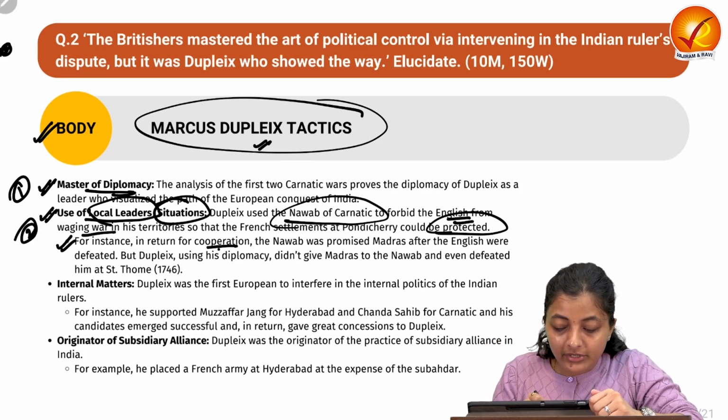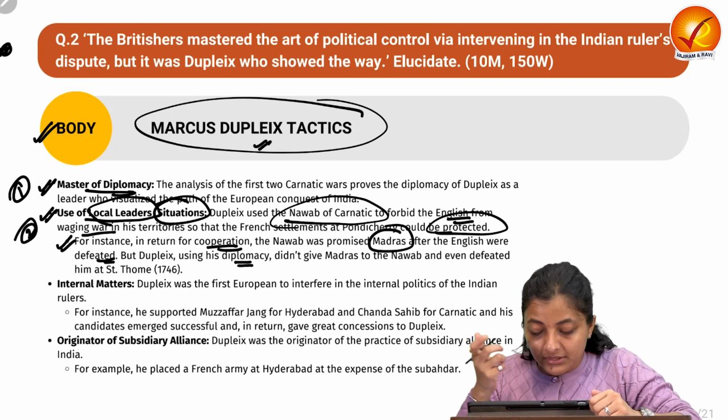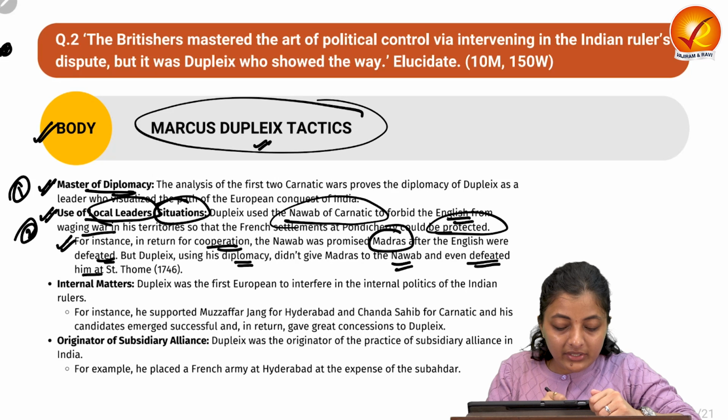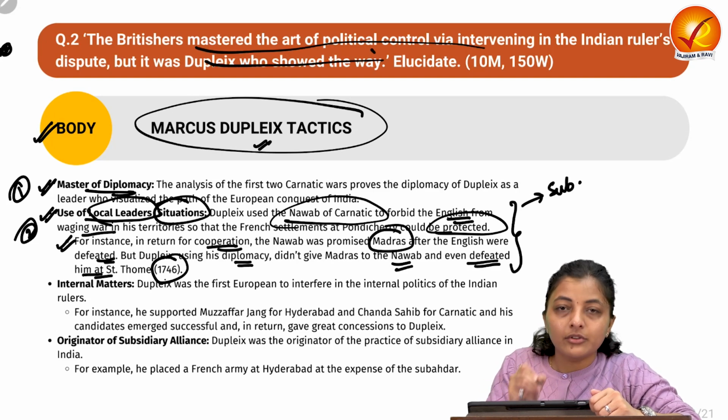For instance, in return for the cooperation, the Nawab was promised Madras after the English were defeated. But Dupleix, using his diplomacy, did not give Madras to the Nawab and even defeated him at Saint Thome in 1746. So you are giving this substantiation of how this was true.